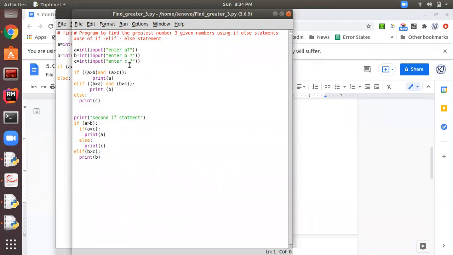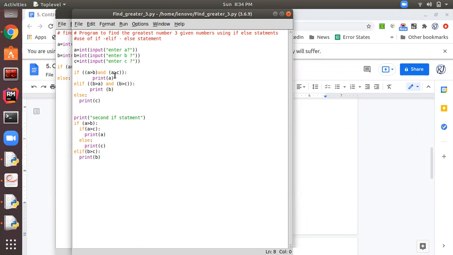So this can be achieved in two ways: using if elif or simply by if else statement, right? Let's suppose these are the three numbers. One by one, we are asking the user to enter the value of three numbers a, b, c. I am inputting this with the help of the input statement.